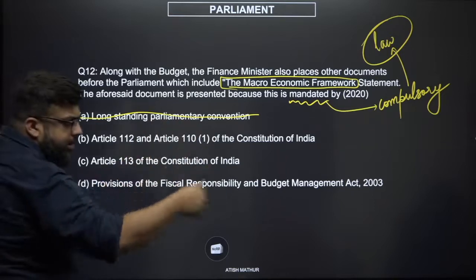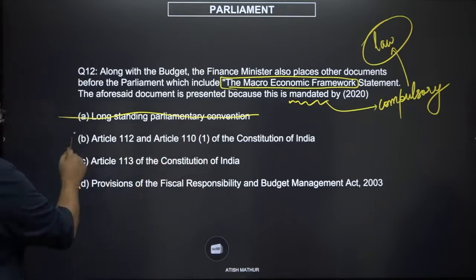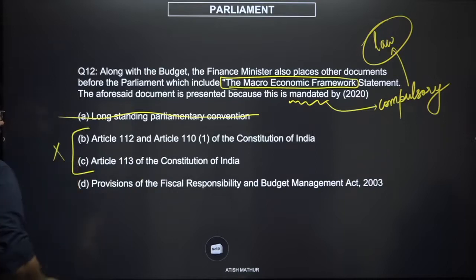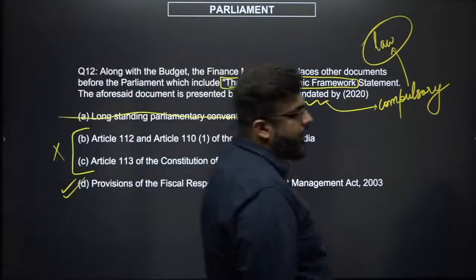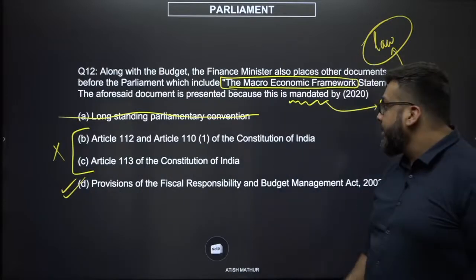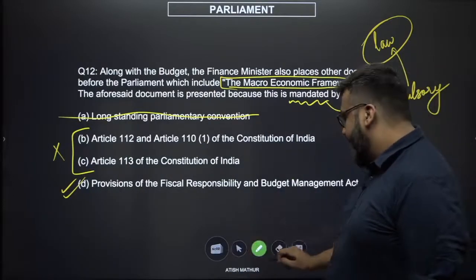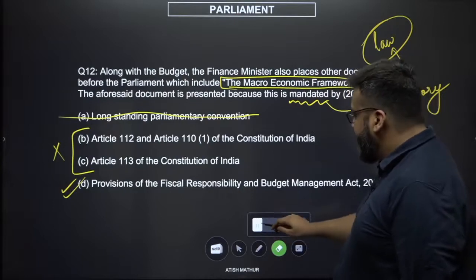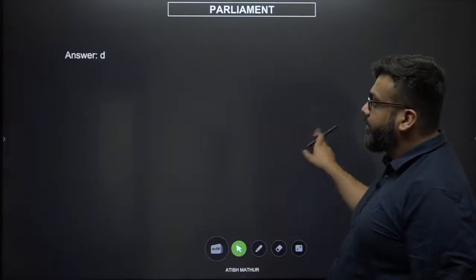This largely concerns money bills, financial bills, and so on and so forth. So both B and C are incorrect. The correct answer is provisions of the Fiscal Responsibility and Budget Management Act of 2003. Right? Read the question carefully. You should be able to answer the question.